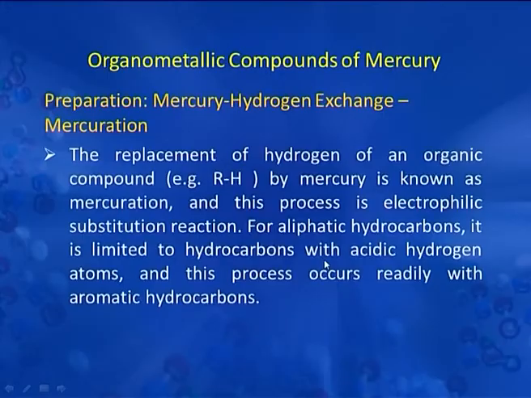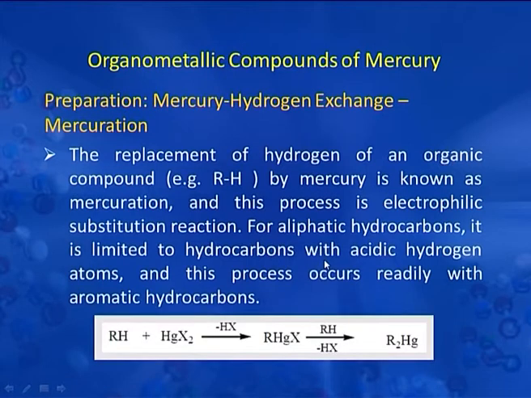The organomercury compound can also be prepared by mercury hydrogen exchange reaction known as mercuration. The replacement of hydrogen of an organic compound from any hydrocarbon by mercury is known as mercuration, and this process is an electrophilic substitution reaction. For aliphatic hydrocarbons, it is limited to hydrocarbons with acidic hydrogen atom, and this process occurs readily with aromatic hydrocarbons. So, this is an example of mercuration reaction.